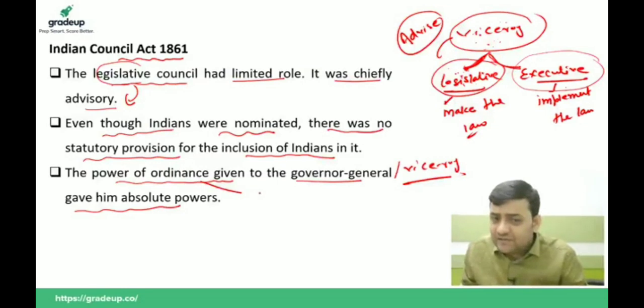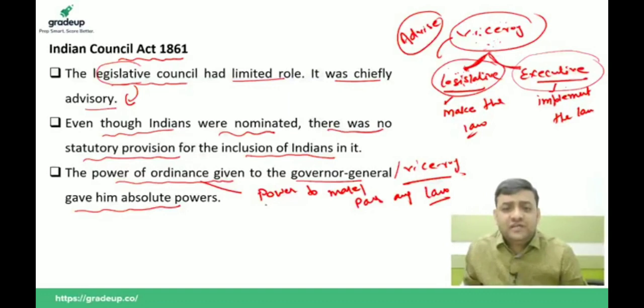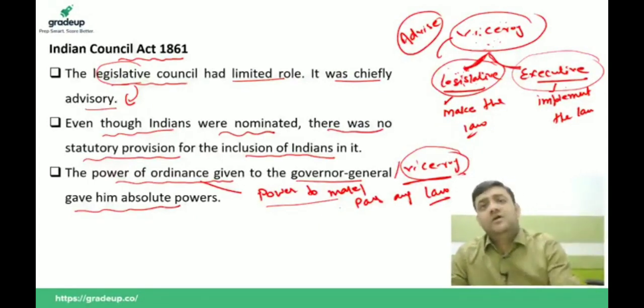If any law is to be made in India, the entire power was invested in the Viceroy. What is the ordinance? Ordinance means power to make or pass any law. So in Indian provinces, the power to make or pass any law was completely invested in the Viceroy. The Viceroy was made the ultimate individual and was given all the powers to make the law, implement the law, and pass the ordinance at any given point of time. Got it, guys?